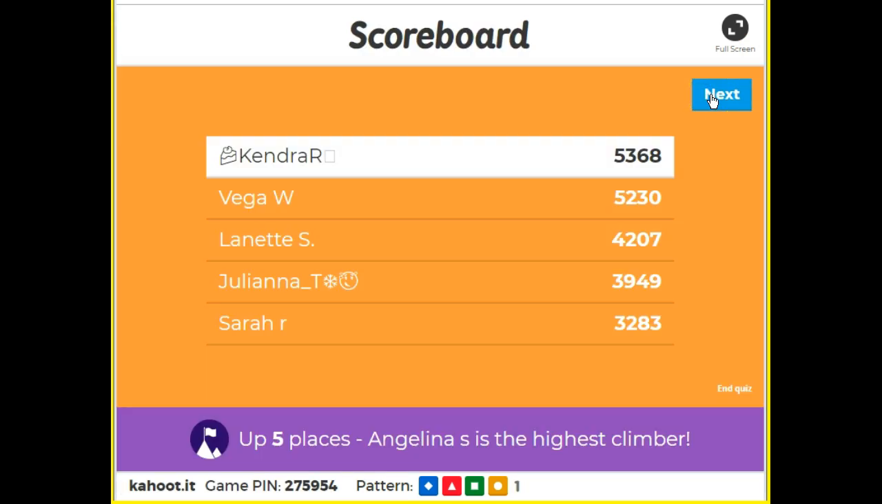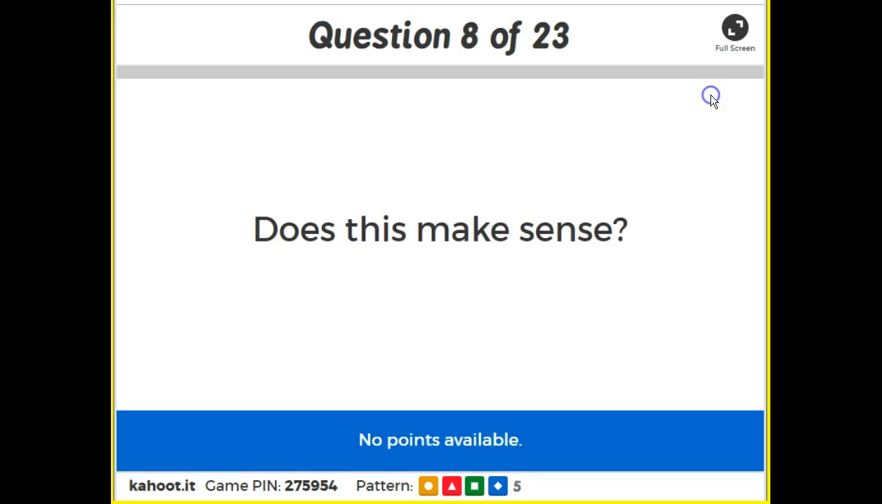Cool. Kendra taking the lead here. Vega, Sally, Juliana, Sarah following.